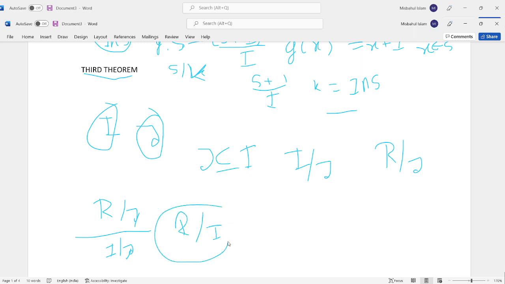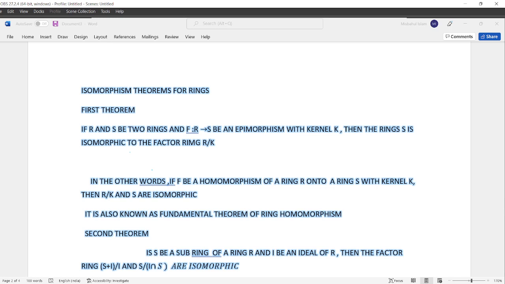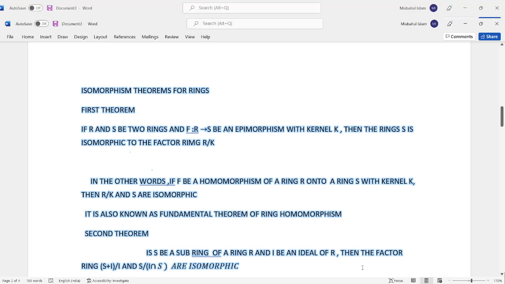You understand? This is a very important topic, the isomorphism theorems for rings. I provide this PDF.